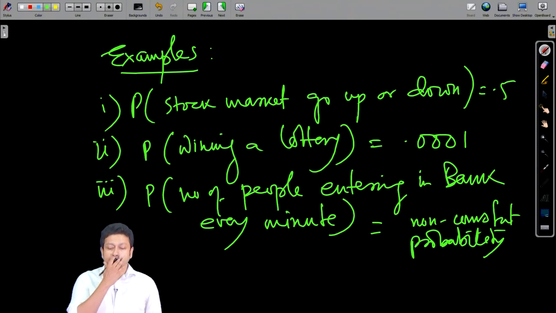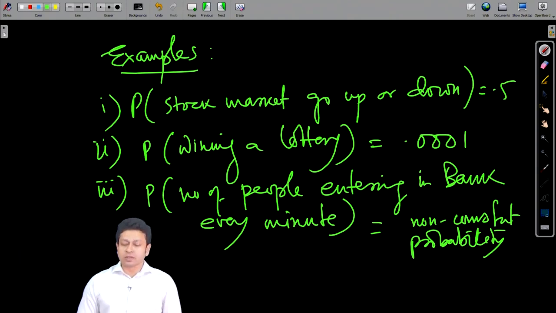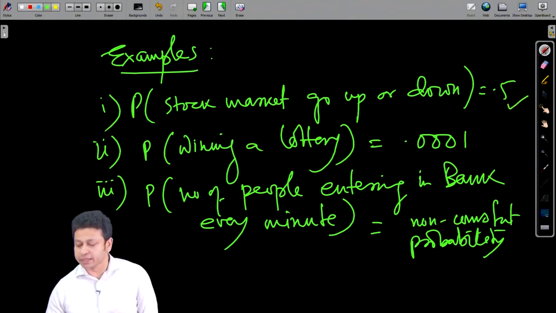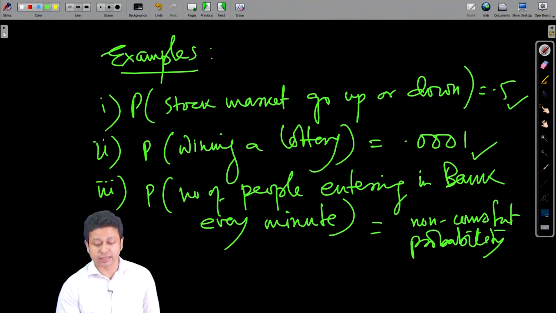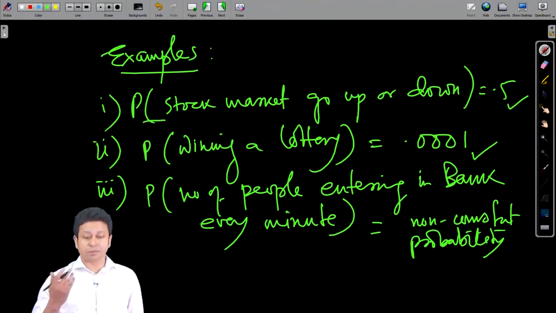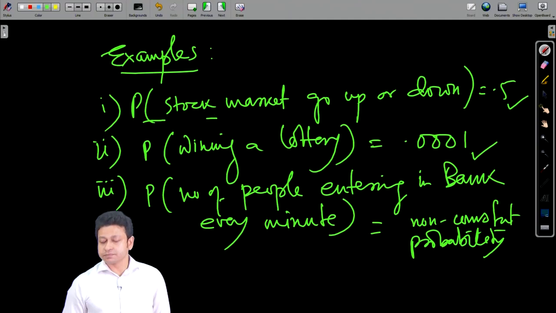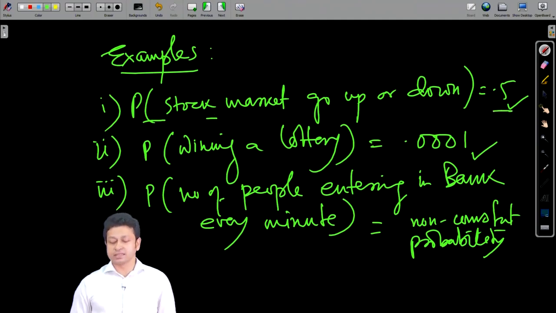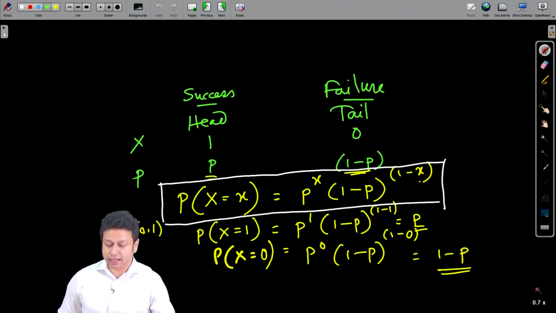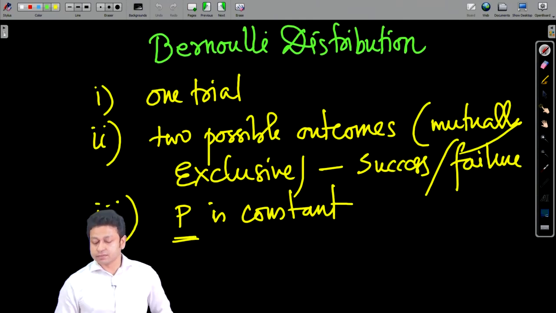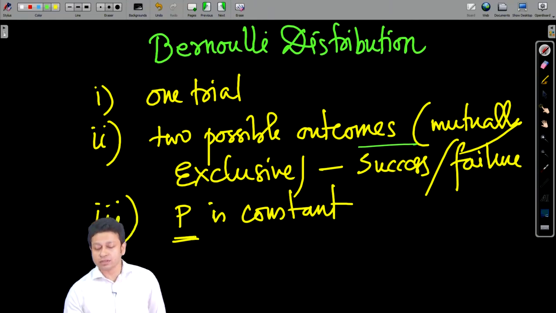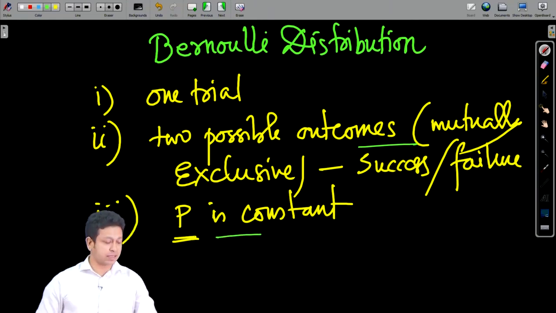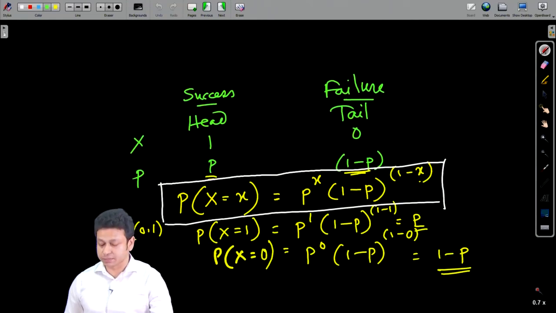All right. Essentially, when I have a constant probability here, if I just look at one trial, one observation, and I see whether the market has gone up or down, that is going to give me a fixed probability, and I am going to have two possible outcomes: either the stock can go up or it can go down. I have P constant, so it satisfies the criteria of Bernoulli distribution.